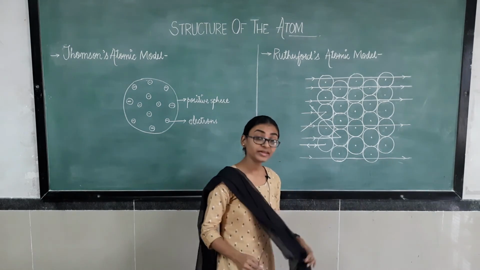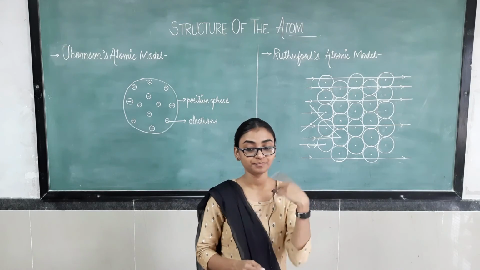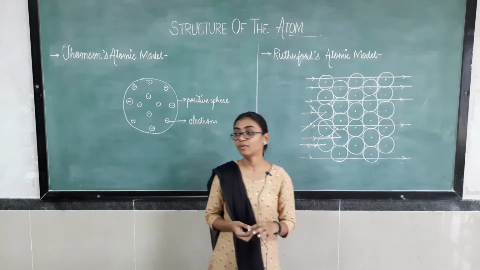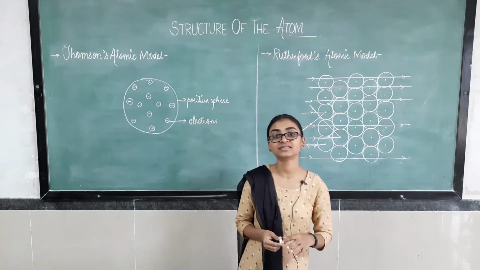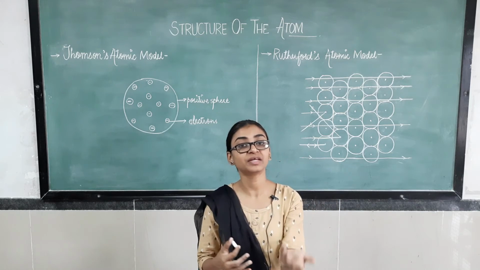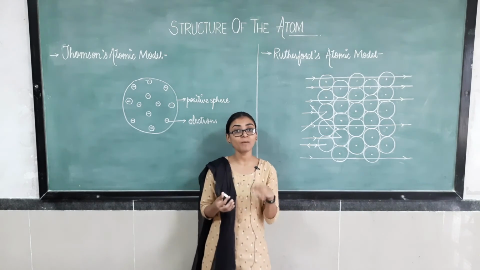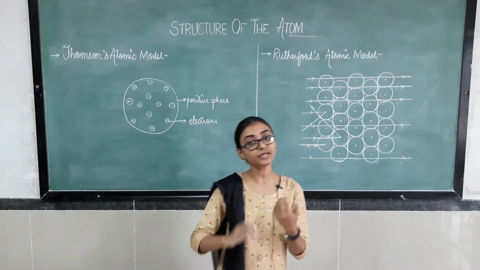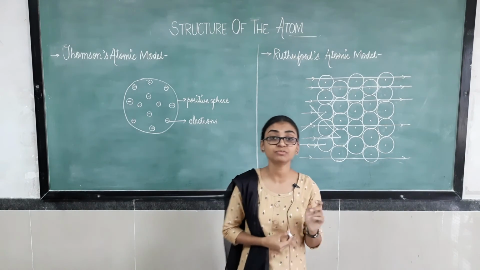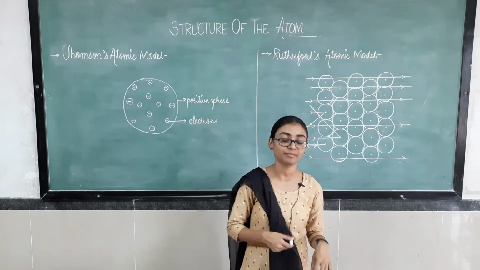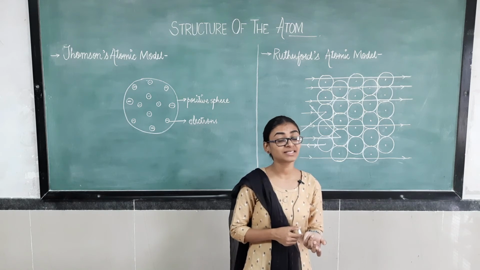Okay, now what are the drawbacks? Also, with new experiments, if something good is concluded, then some drawbacks are also there. From those drawbacks only we are going to invent some new things. So here are also some drawbacks of this Rutherford atomic model. So what were the drawbacks?